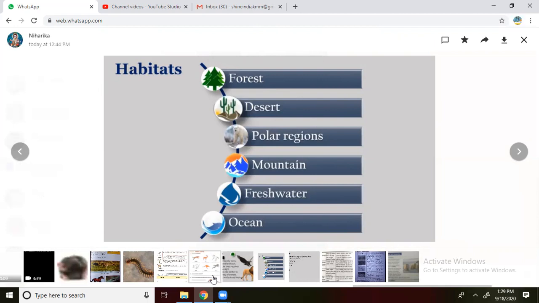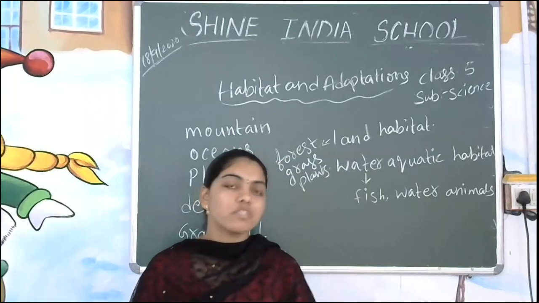In the deserts, especially animals like camels as well as some reptiles. In the polar region, especially penguins as well as polar bears. Mountain regions are also the same. These are the different types of adaptations we have seen now in the form of pictures.